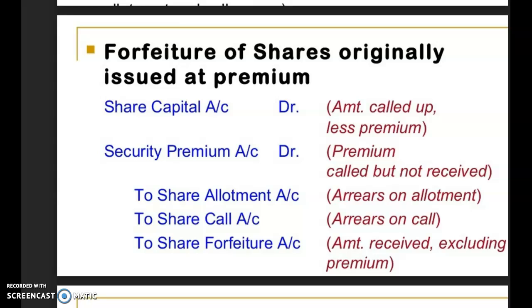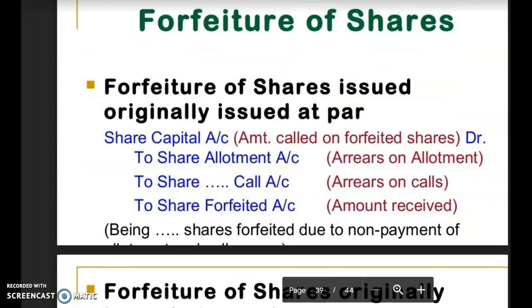Now here, when we are going to forfeit these shares which were earlier issued at a premium, we have to see whether the premium has been received or not. If the premium has been received, then automatically the share premium account will not be debited and the forfeiture entry will be the same as we did in case of the forfeiture of shares issued at par.